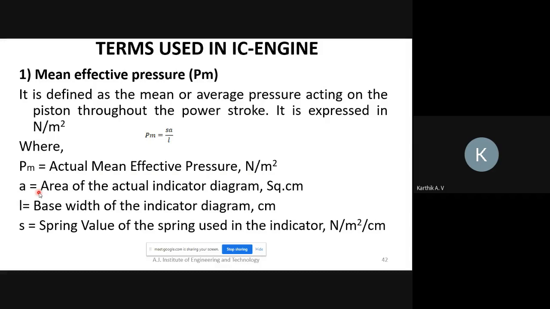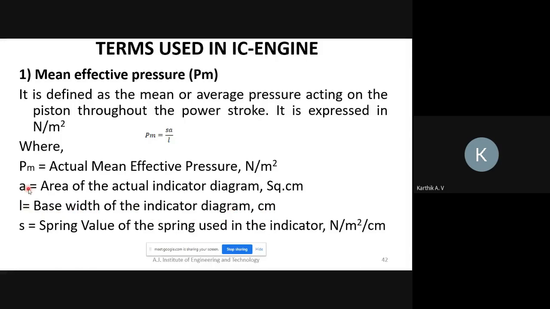Next, small a is the area of the actual indicator diagram, and the unit is square centimeter. No need to convert this centimeter into meter, because at the end you should get Newton per meter square. L is the base width of the indicator diagram, in centimeter.